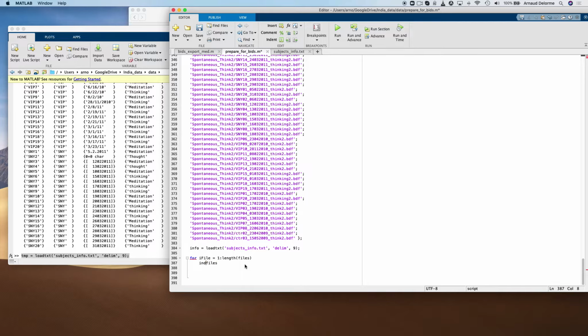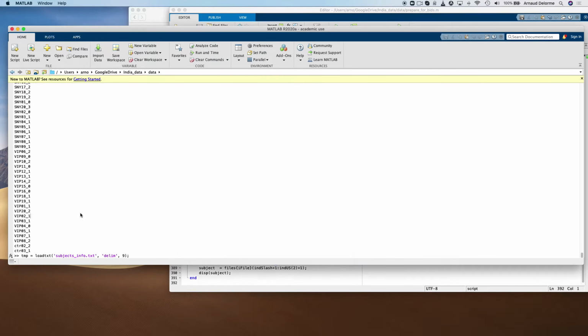So first I have to find the index of the slash character. And then once I have the index of the slash character, I have to find the index of the underscore character. I know that the subject name is between the first slash character and the second underscore character. And so I'm extracting the subject name, and I'm going to print that on the command line to check that I have the right subject name.